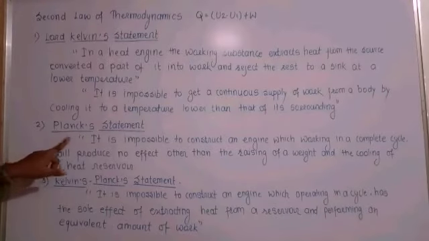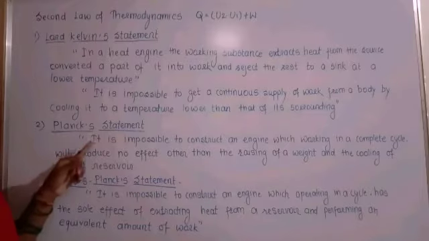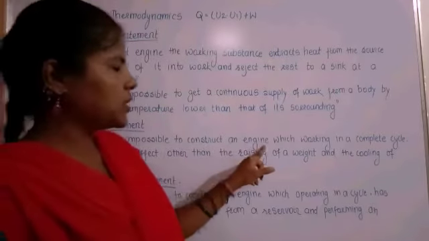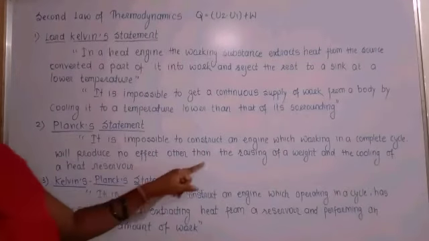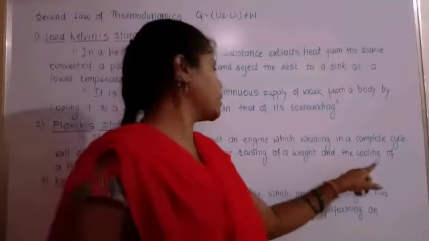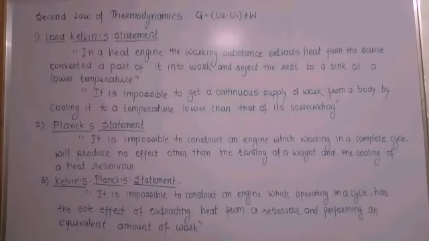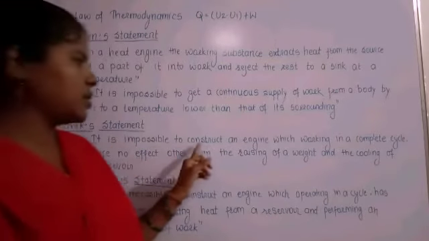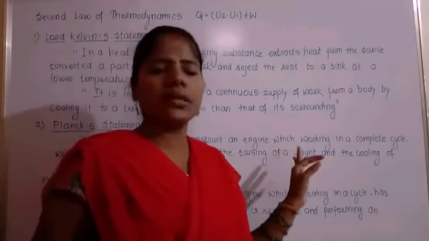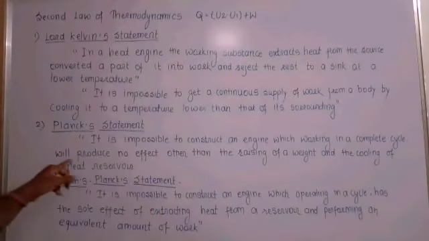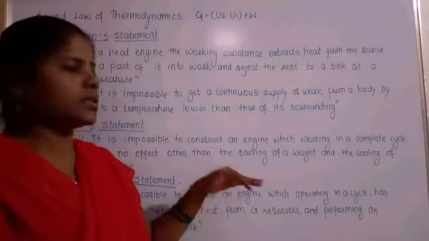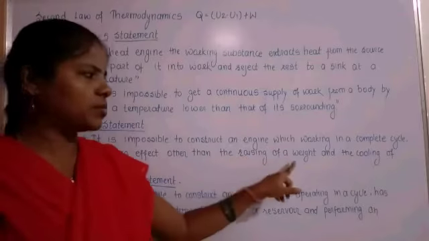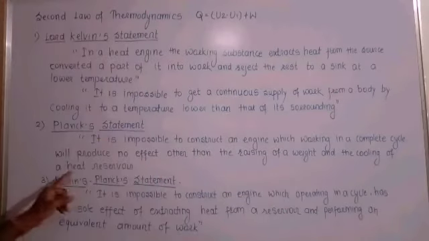Then another law is Planck's law, the second statement. Planck's statement is: it is impossible to construct an engine which, working in a complete cycle, will produce no effect other than the raising of a weight and the cooling of a heat reservoir. So there is no engine working in a complete cycle that produces no effect other than the raising of the weight. That means there is a compression or expansion. If there is an expansion, that means raising of the weight and cooling of the heat reservoir.